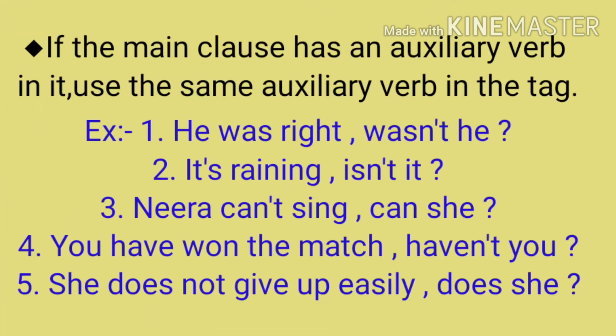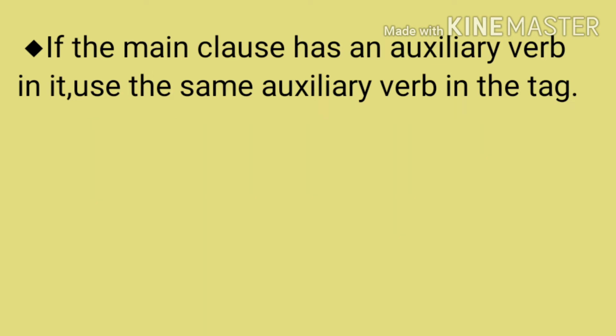Another important thing about question tags is, if the main clause has an auxiliary verb in it, then use the same auxiliary verb in the tag. For example, he was right, wasn't he? It's raining, isn't it? Neera can't sing, can she? You have won the match, haven't you? She does not give up easily, does she? It means all these sentences have an auxiliary verb in them. So, the same auxiliary verb is used in the tag.